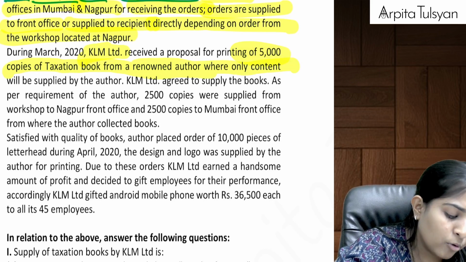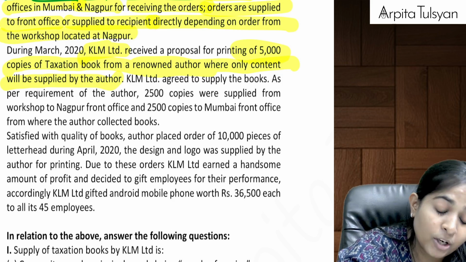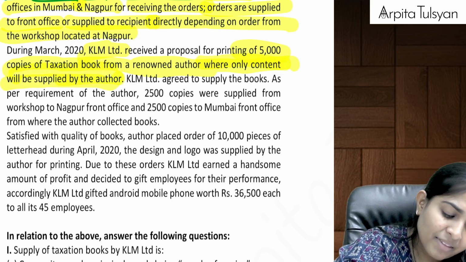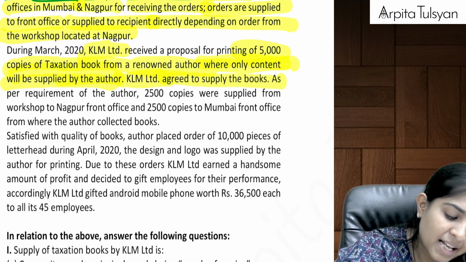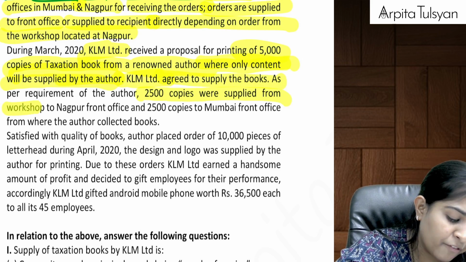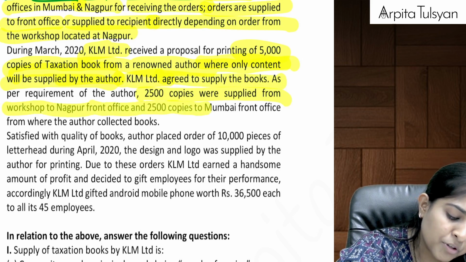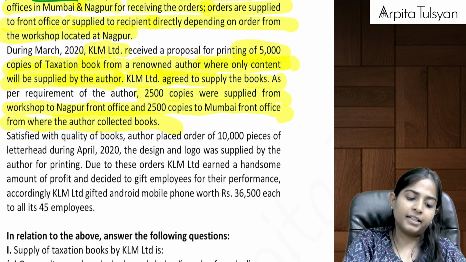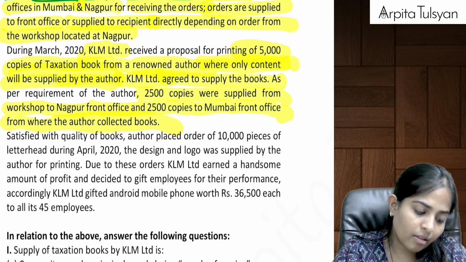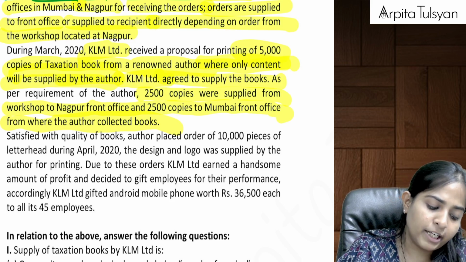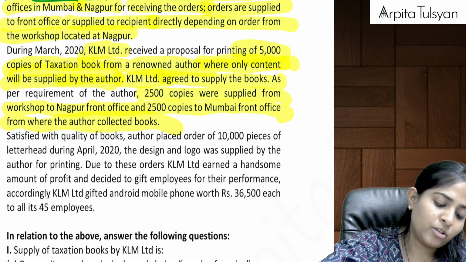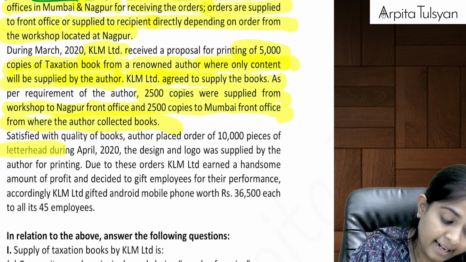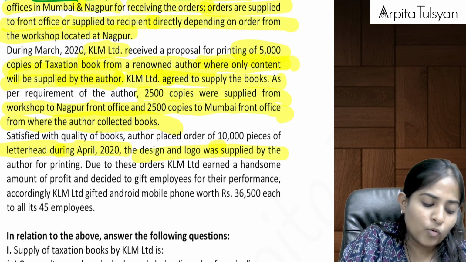Now, during March 2020, KLM Limited received a proposal for printing 5,000 copies of a taxation book from a renowned author where only content was supplied by the author. KLM Limited agreed to supply the books. As per the requirement of the author, 2,500 copies were supplied from the workshop to Nagpur front office and 2,500 copies to Mumbai front office from where the author collected the books. Satisfied with the quality of the books, the author placed an order of 10,000 pieces of letterhead during April 2020. Design and logo was supplied by the author.